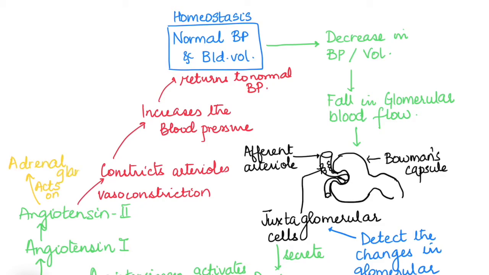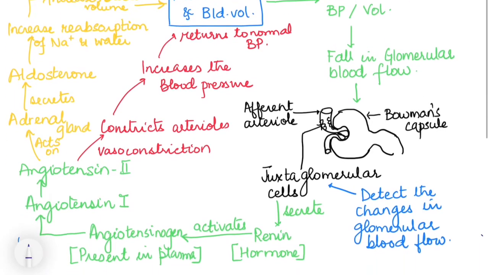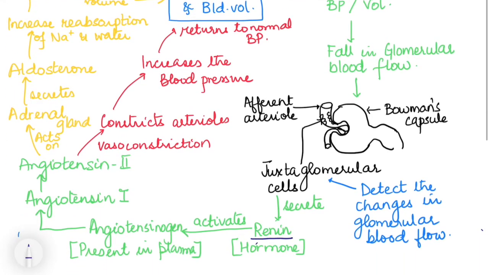Other than that, angiotensin 2 also acts on the adrenal gland. Now, the adrenal gland, on the action of angiotensin 2, secretes the hormone aldosterone. Aldosterone is a hormone that is responsible for mineral metabolism. So, it increases the reabsorption of sodium and water from the filtrate. Now, this results again in an increase in the blood volume. So here we can say that renin, angiotensin and aldosterone together work in bringing the blood pressure back to normal.